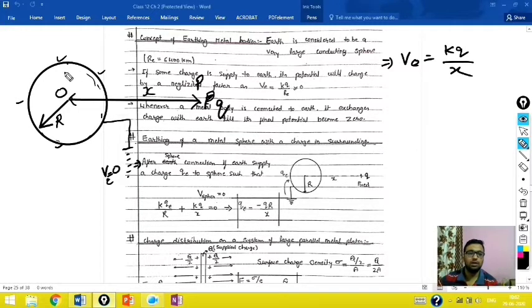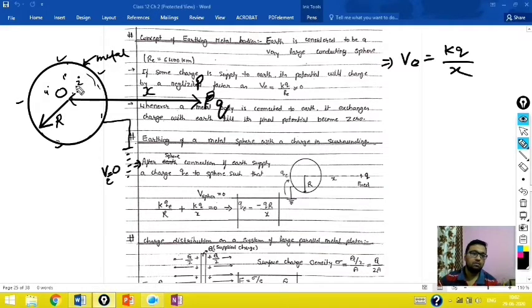Not only the center: the potential inside this space, at this point 1, 2, or any point 3, is constant at each point if this is made up of metal. This is the concept.